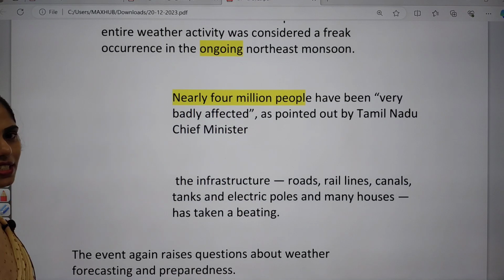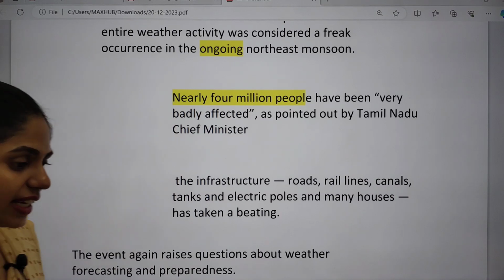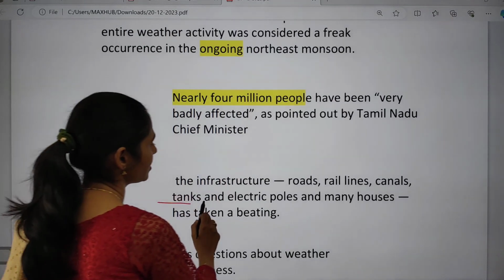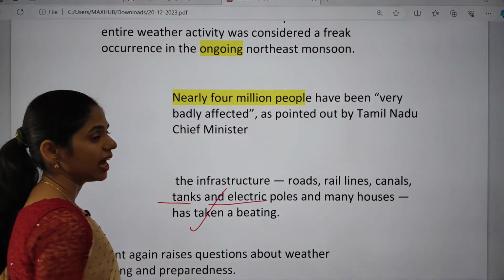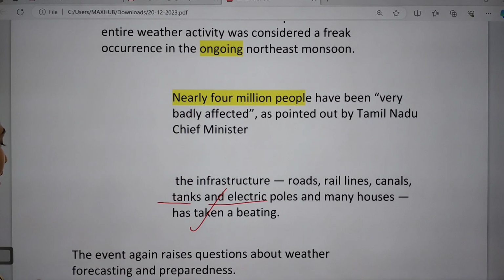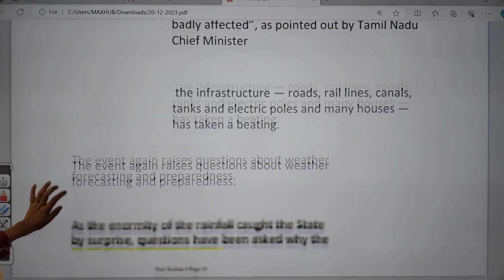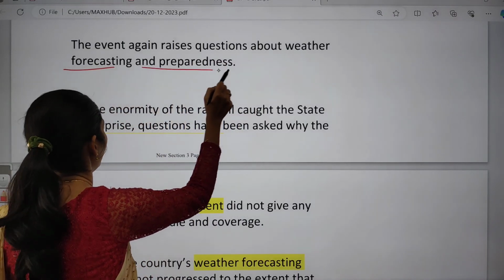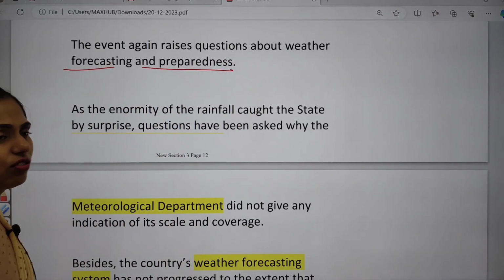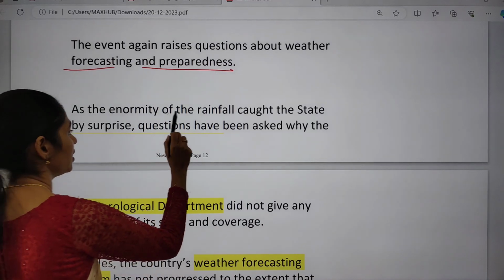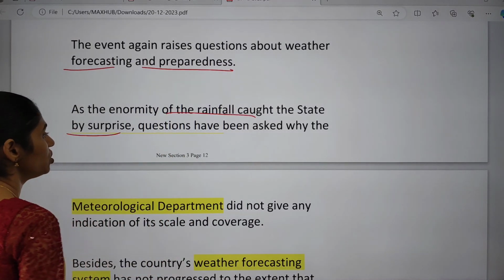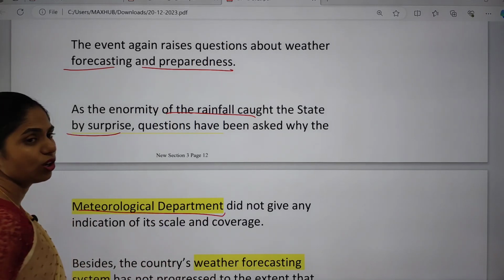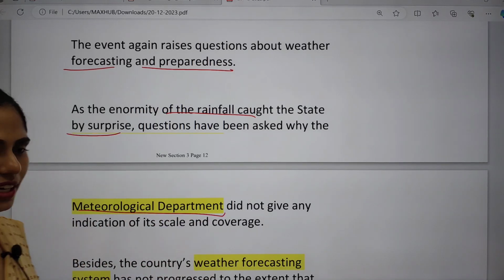So this article says that whenever the government wants to come up with any infrastructure, for example railways, roadways, canals, tanks, electrical poles, the government needs to focus on the development of that area as well. The event raises questions about weather forecasting and preparedness. As the intensity of the rainfall caught the state by surprise, questions have been asked why the meteorological department did not give early warnings.